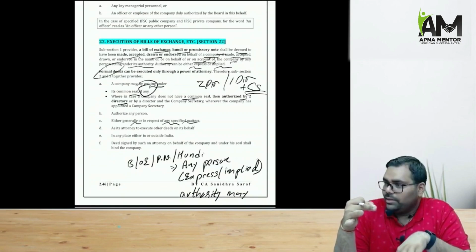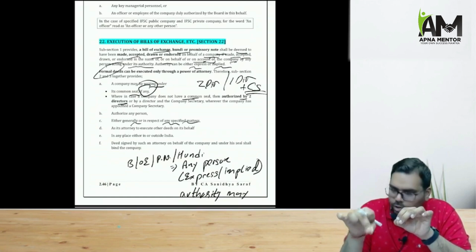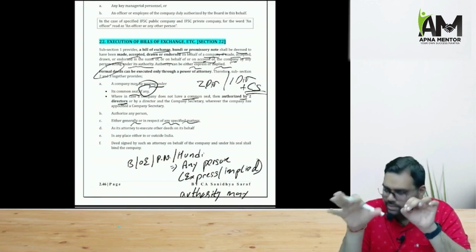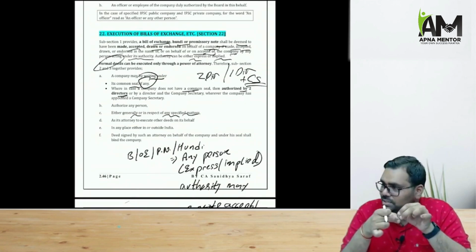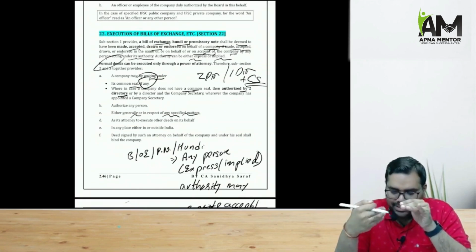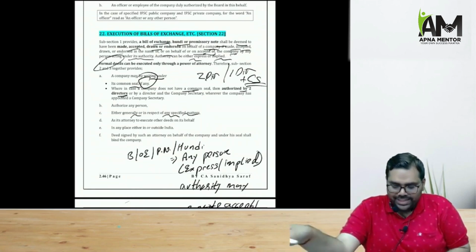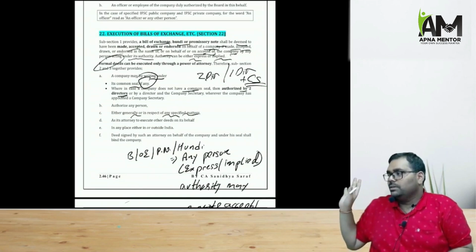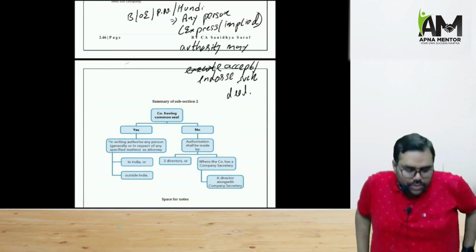And how will that authority be given? Company in its writing, in a document, either the company will use the common seal, or if the common seal is not there, get it authorized by 2 directors or 1 director and 1 company secretary. And then they may authorize a person to enter into any deed on behalf of the company. So that is what section 22 says.